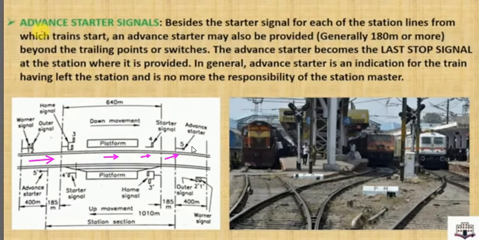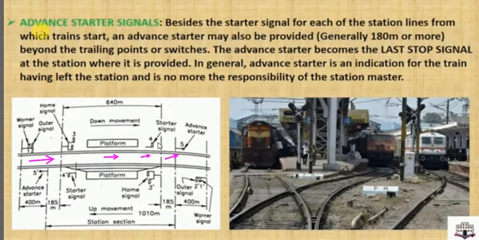It is the last stop signal. It may be provided, but it is not compulsory. The advanced starter signal may or may not be provided, but the most important is the starter signal. The starter signal is compulsory. So I hope you have understood this location signal, and what is basically a reception signal and what is a starter signal.